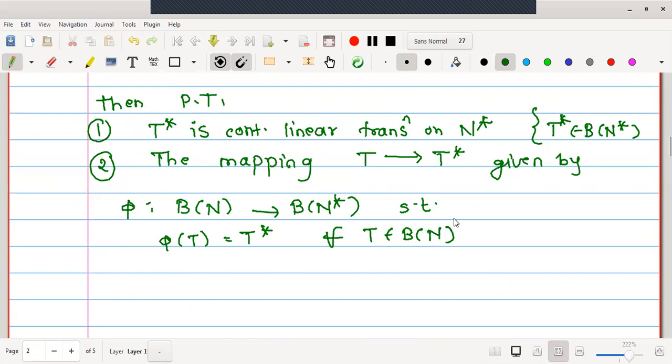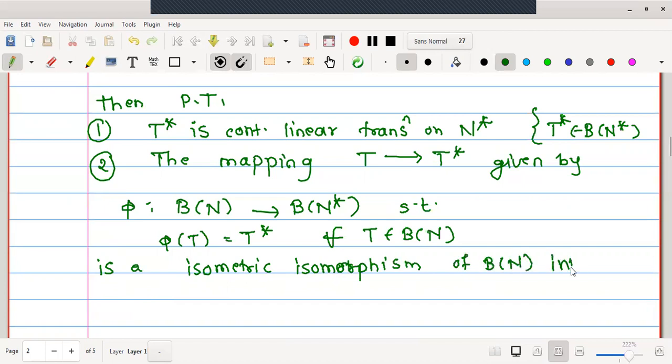That is, for every continuous linear transformation there is a conjugate operator, and we want to prove that this is an isometric isomorphism of B of N into B of N star. This is the second point.